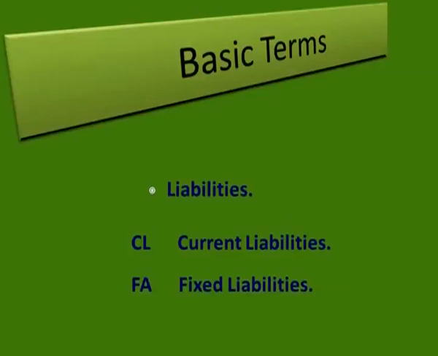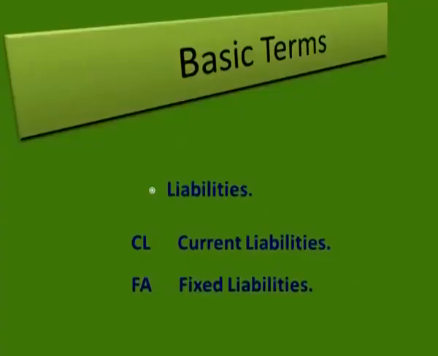Fixed liabilities are those liabilities which are to be repaid after a period of 1 year. We take examples of bank loans, debentures, long-term loans. Suppose a person has taken a loan from a bank which is supposed to be repaid in 5 years, then that liability will come under the category of fixed liability. The capital which is invested by the owner in a business is also a fixed liability, owner's equity, because that is also to be paid after a long period of time.